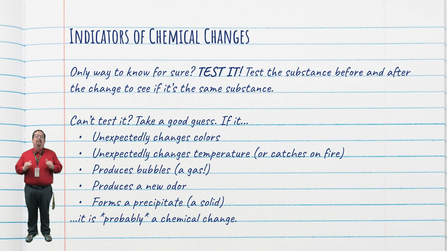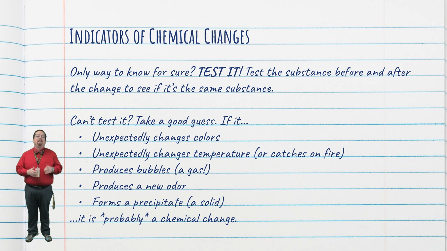The only way to ever know for sure if a chemical change occurs is to test the substance before and after the change and see if it's the same substance or if it's something new. If you can't test it because you don't have the highly expensive materials needed to test it, you can take a good guess that it's a chemical change if any of the 5 following indicators occur.